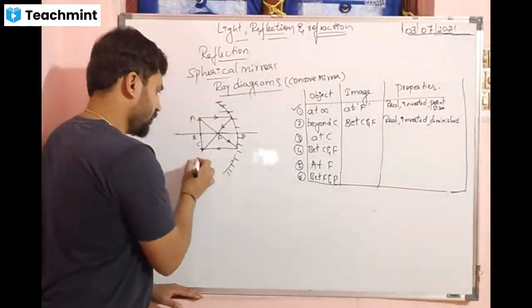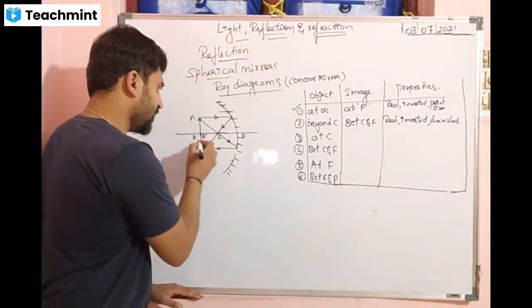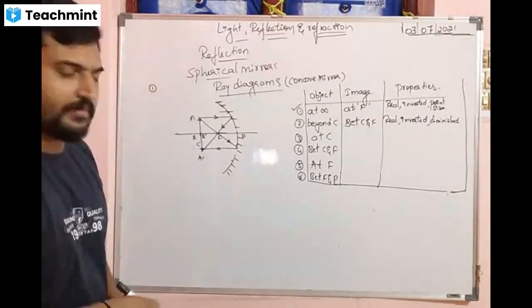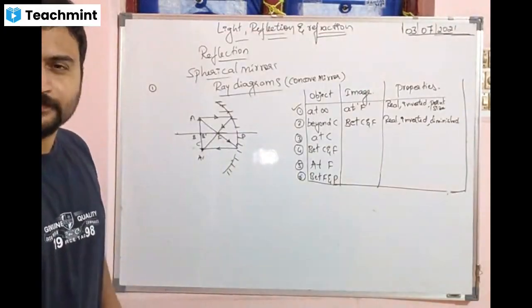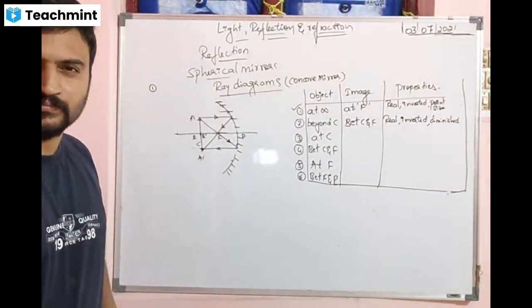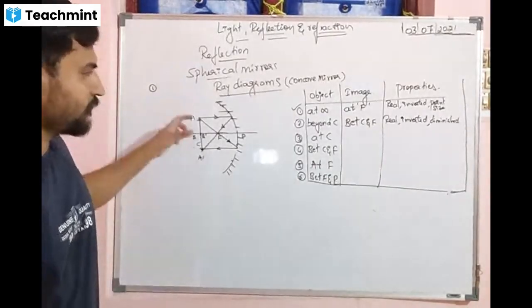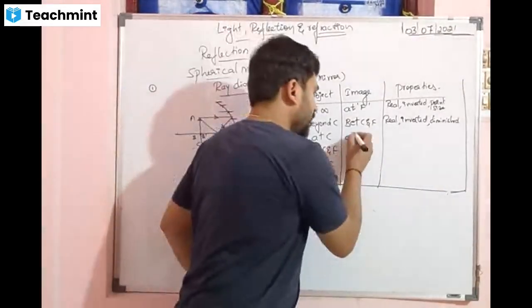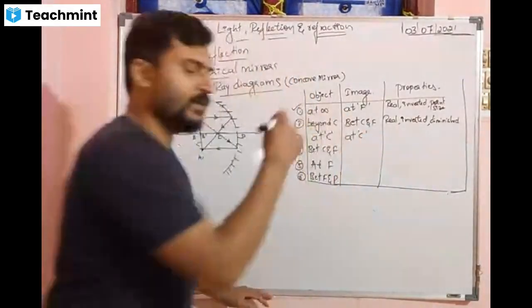A, B, A dash, B dash. Where is the image formed? At C. At C only. The object is also at C. The image is also at C.